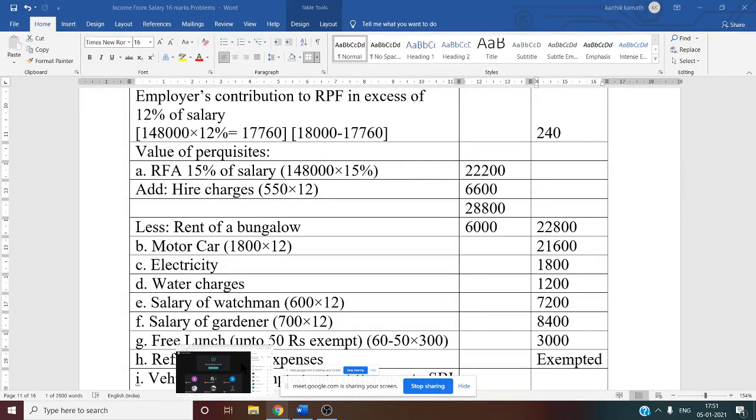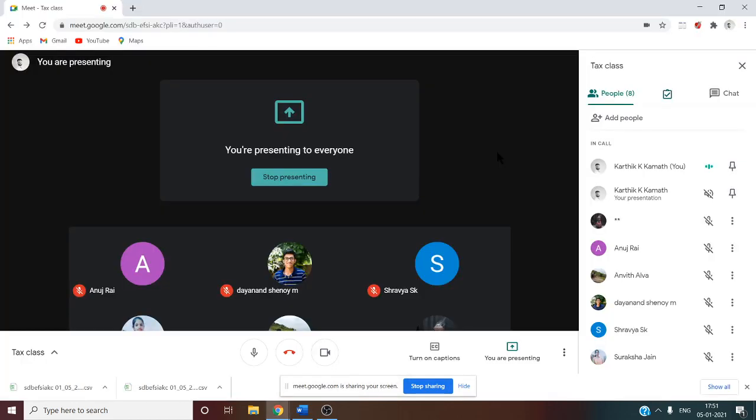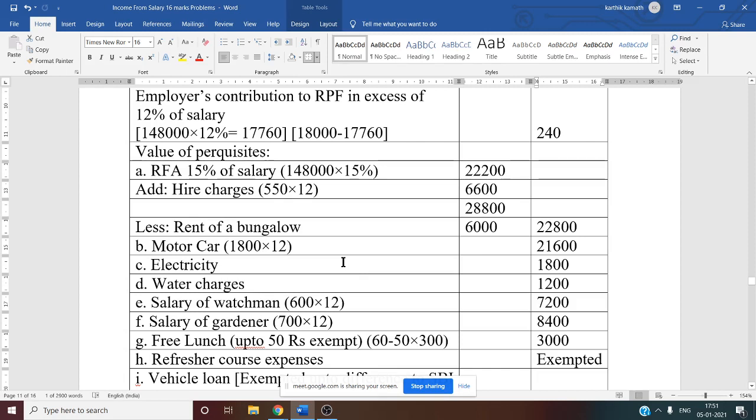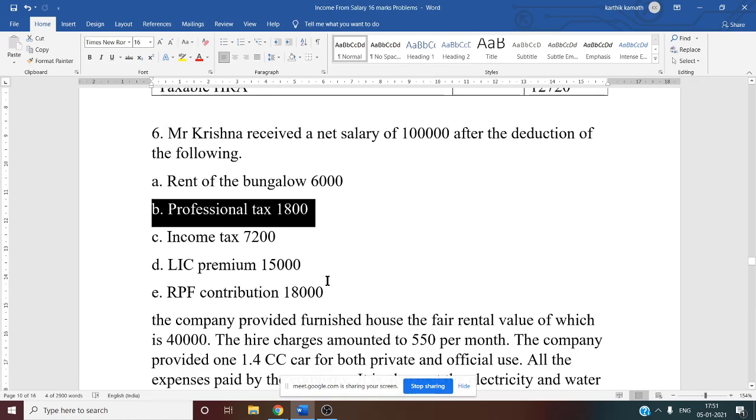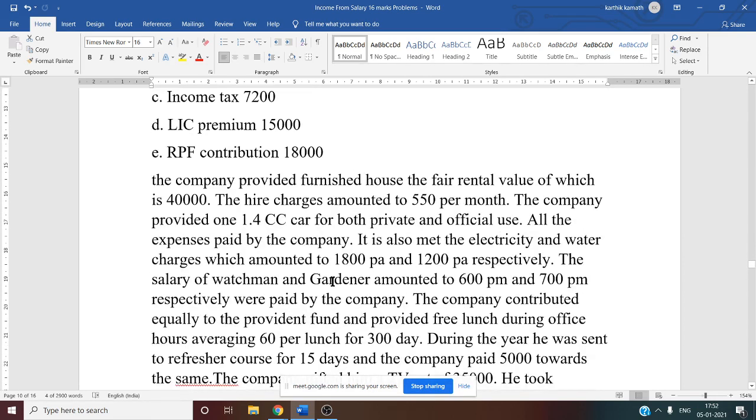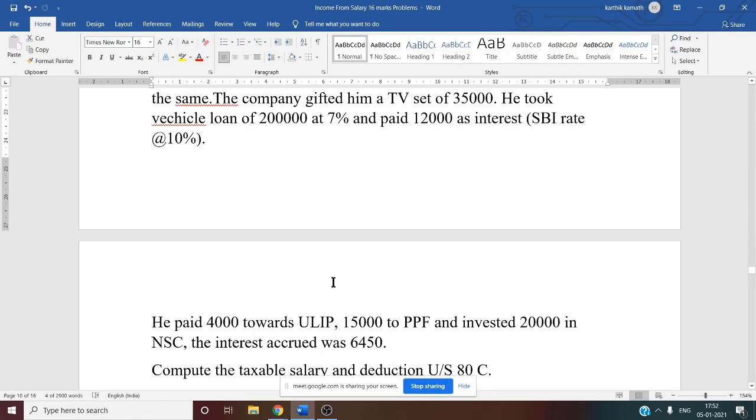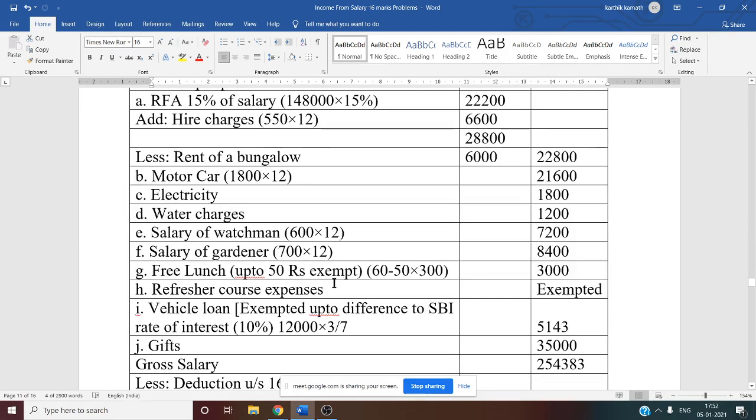So from gross salary, there are deductions now. Deduction under section 16. One is standard deduction. Standard deduction is 50,000 for all types of salaried employees. So that is fixed 50,000 we have to consider. Second one is professional tax. In this question they have given professional tax information. See this, professional tax 1,800. Professional tax up to 2,500 for one year we can allow as a deduction. Usually it is 200 per month, 200 into 12, that is 2,400, which is less than 2,500. In this question they have specifically given 1,800. Anyway, no problem, directly we can take.